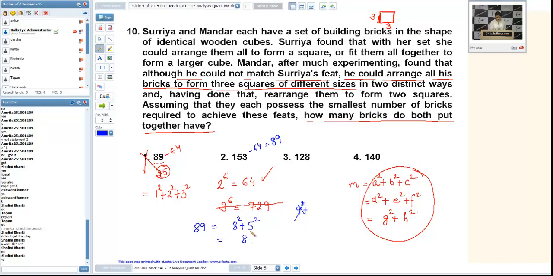Once again, I'm writing this in the same manner. As we know, this 5 square can be written as 3 square plus 4 square. You must be aware of Pythagorean triplets. Now, if I take 7 square, that is 49. If I subtract 49 from 89, I'm left with 40. So that can be written as 6 square plus 2 square. Since 89 is satisfying all these 3 conditions, what is the answer? It will be second option. You could manage this question actually, because we are talking about smaller squares here. Is it okay? Let us move.